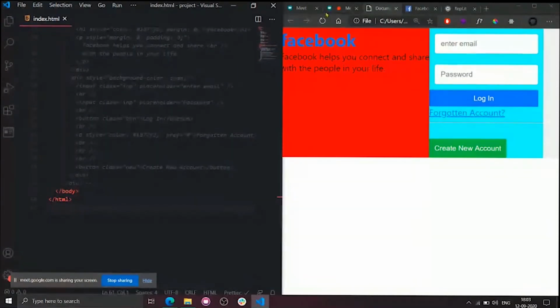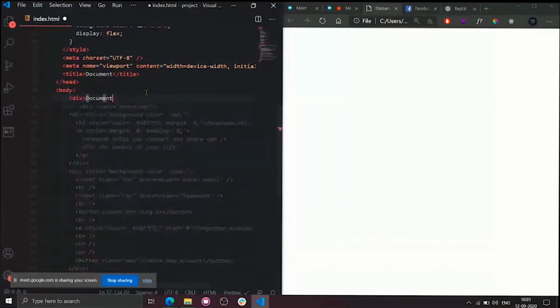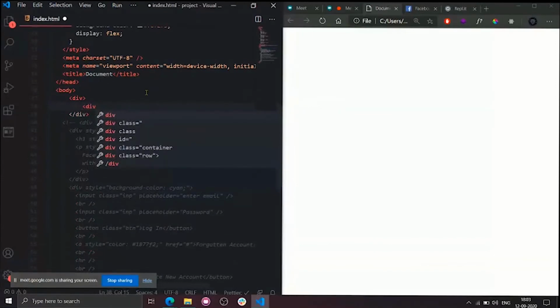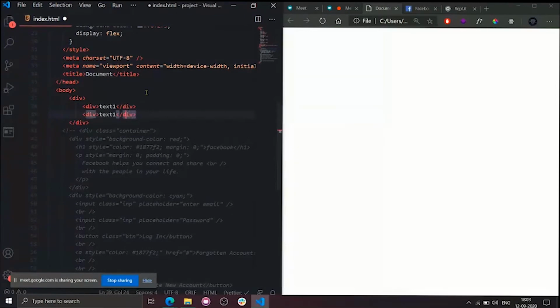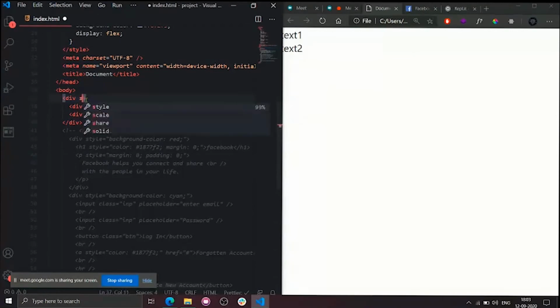Let me show you the power of flexbox. Okay. Div. Nice. Another div. I will keep it as text one. Another one, text two. Now I didn't apply any styles. Now let's see how HTML handles it. So in which direction are these flowing? Towards bottom or towards right side? Horizontally or vertically by default? Vertical, right?